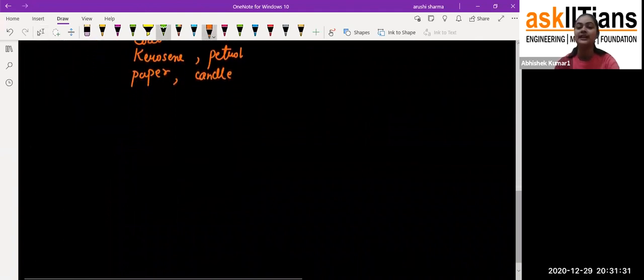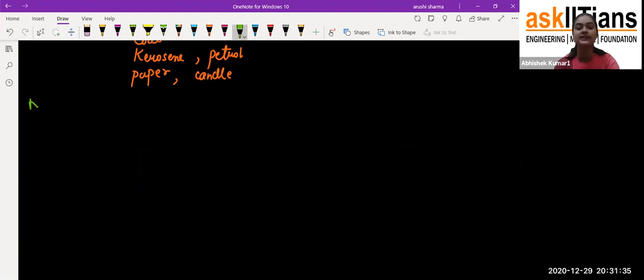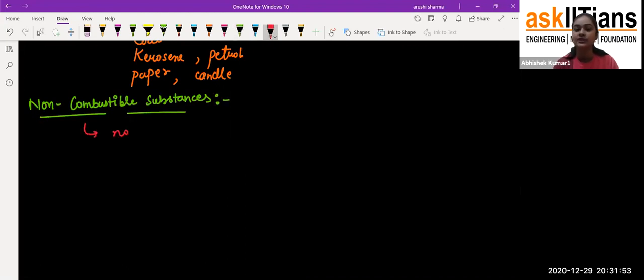Now coming to the next part, the non-combustible substances. From the word you can easily work out that non-combustible substances are those substances which do not undergo the combustion process.